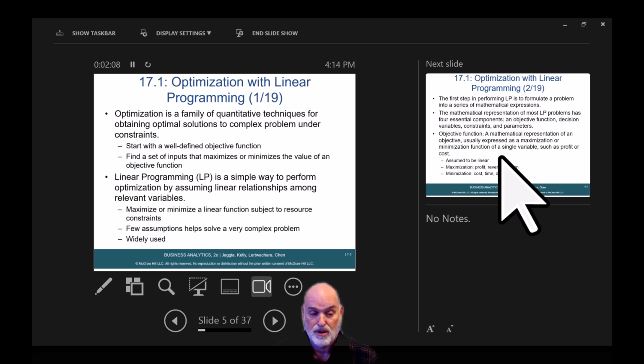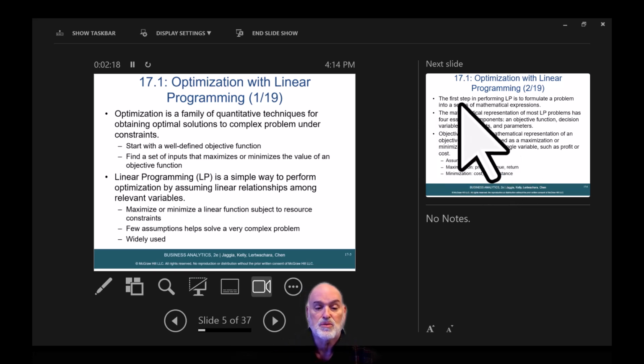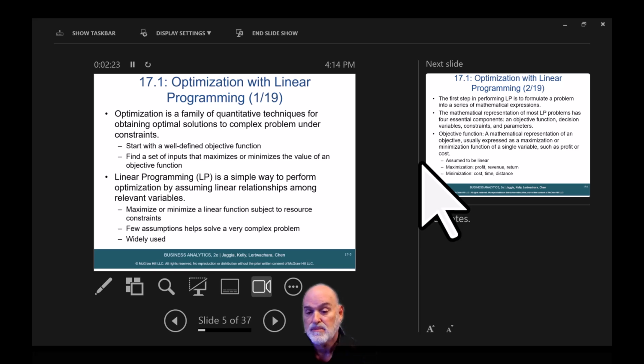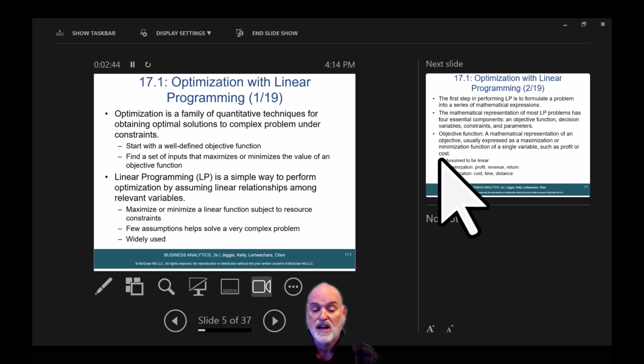Optimization with linear programming. Optimization is a family of quantitative techniques for obtaining optimal solutions to complex problems under constraints. Start with a well-defined objective function. Find a set of inputs that maximizes or minimizes the value of an objective function. Linear programming, or LP, is a simple way to perform optimization by assuming linear relationships among relevant variables. Maximize or minimize a linear function subject to resource constraints. Few assumptions help solve a very complex problem.